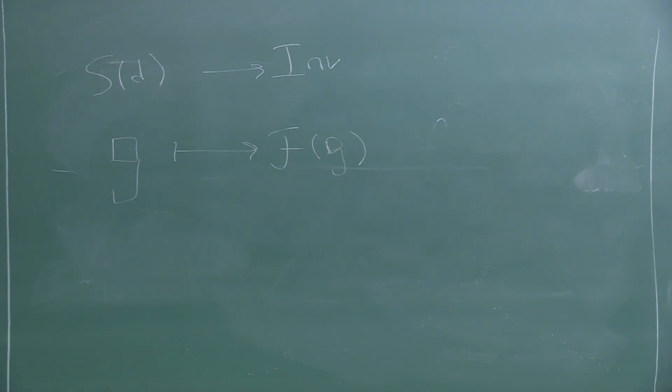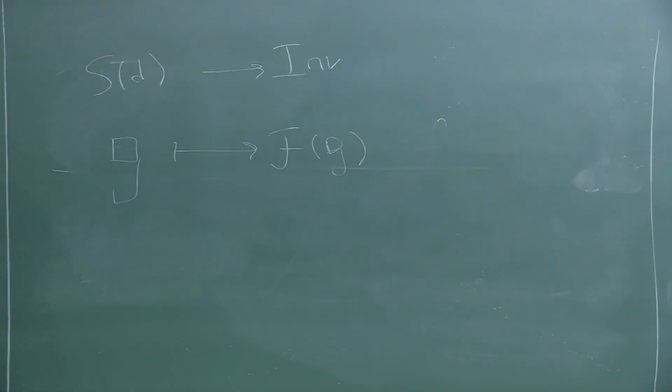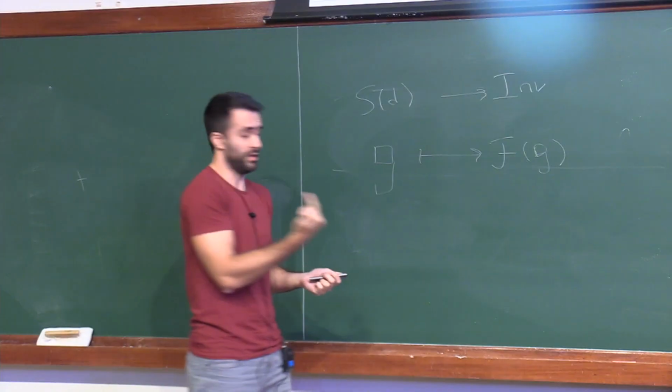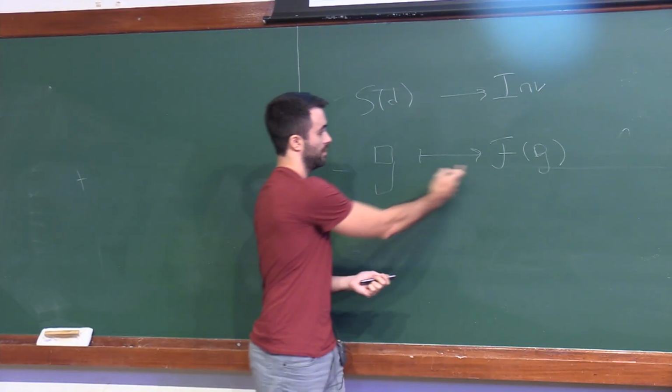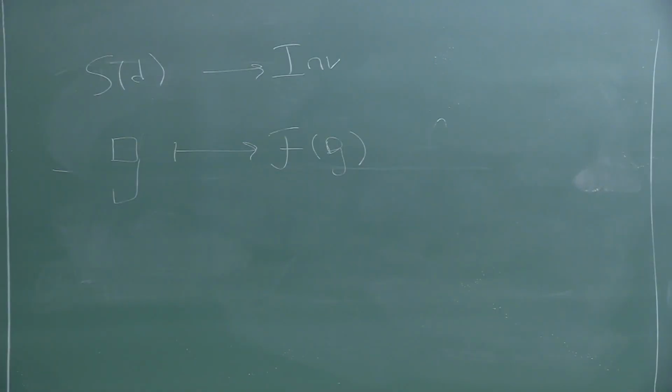So by the universality of this moduli space, this will be equivalent to having a tautological family of foliations over the space of subalgebras, right? Because a morphism like this is equivalent to having a family of foliations, and if we require it to be this morphism here, then over each algebra we must have the foliation induced by this algebra, right?